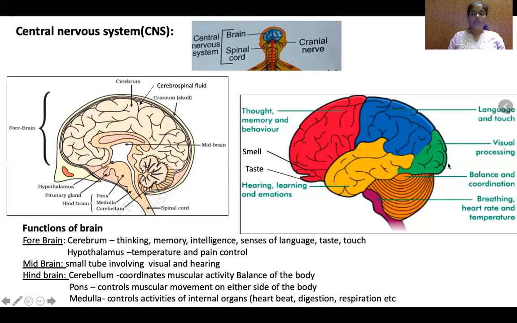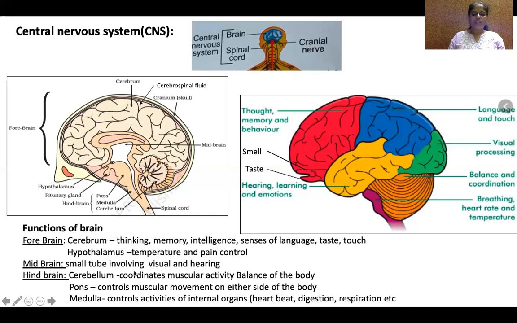Now you know how important the brain is by seeing all the functions of the brain. All the sense organs are related to the forebrain and midbrain. Whereas body balance, body posture is controlled by the hindbrain, that is cerebellum, and medulla oblongata is related to the function of the internal organs of our body. Okay, that's what I have written here.